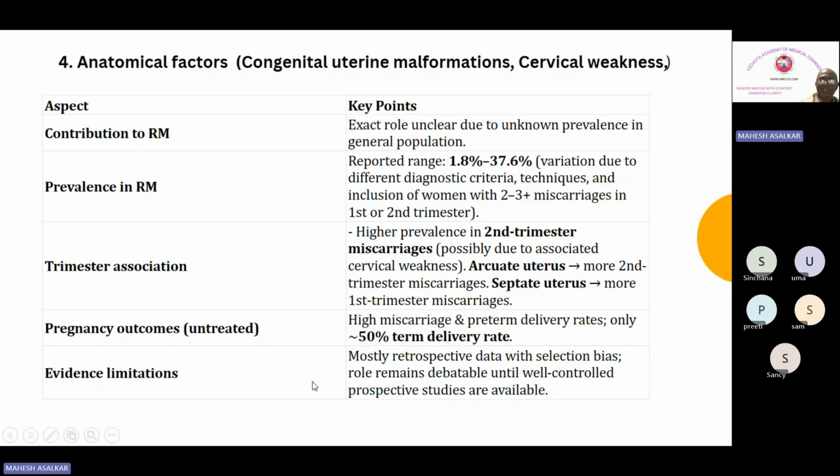These are the SBAs which are asked: the following abnormality is associated with first trimester miscarriage. For the first trimester you talk about the septate uterus, or if it is the second trimester you talk about the arcuate uterus. This is also one of the frequently asked. Then pregnancy outcome: high miscarriage and preterm delivery rates, only 50% will deliver at term if they have anatomical factors, and the evidence is limited, mostly retrospective data.